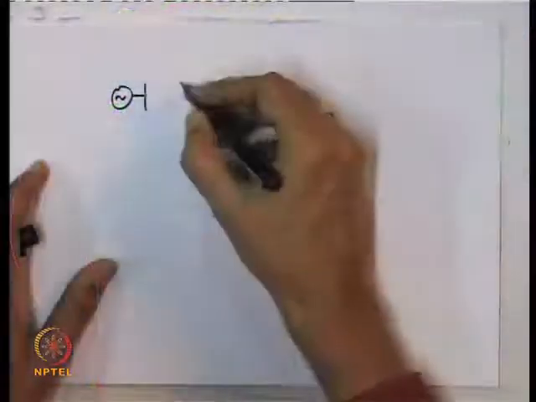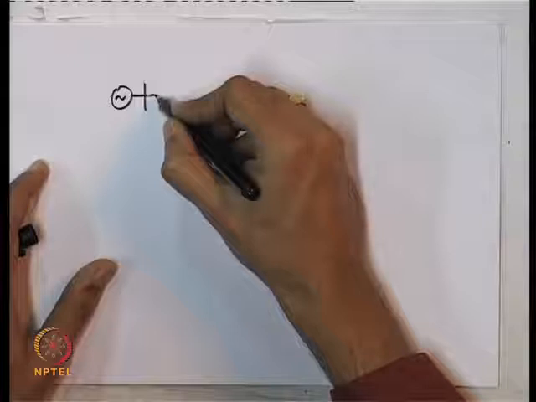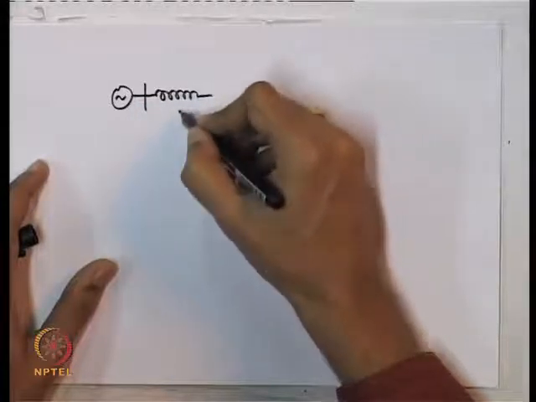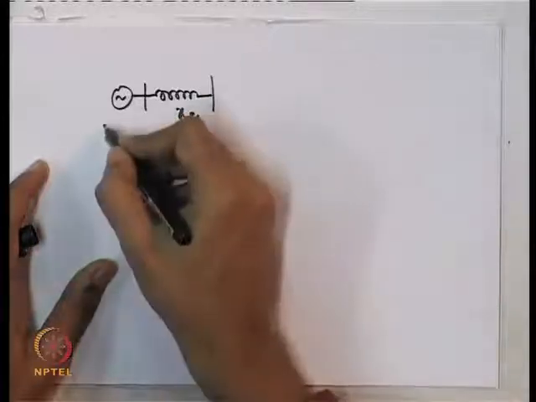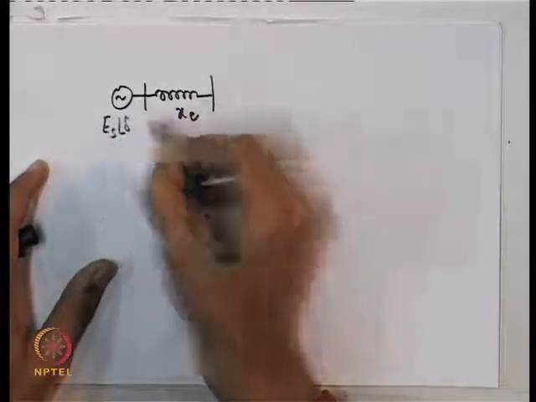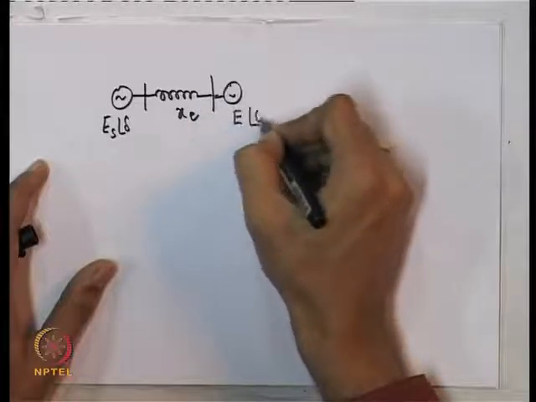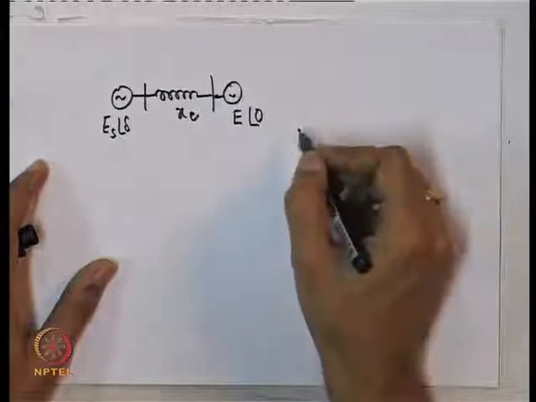One good check we can do right away with this toy model is what is the frequency of oscillations we are likely to face. So, for example, you take this particular system, call this E angle delta, this is E angle 0, this is the infinite bus or constant voltage source.